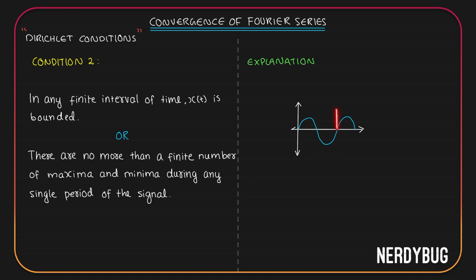If you take one single period, you can see there is one maxima, one minima, a finite number of maxima and minima. And we know that a sine function has a Fourier series that converges back to the original sine function. So according to this condition, if there are an infinite number of maxima and minima in one time period itself, then its Fourier series might not converge.